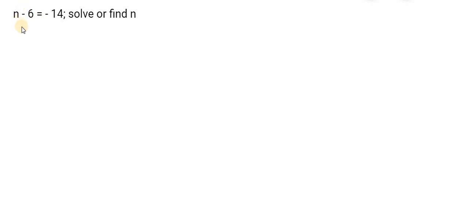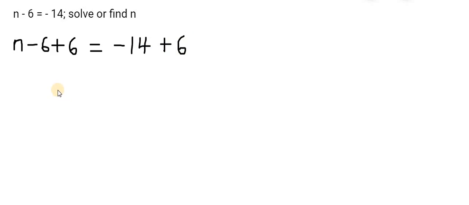That's a minus sign. So I use the opposite sign to get rid of 6, which is a plus sign. So I say n minus 6 plus 6. But now I've got to remember that whatever I do to the left of the equality sign, I've got to do to the right of the equality sign. So I add 6.